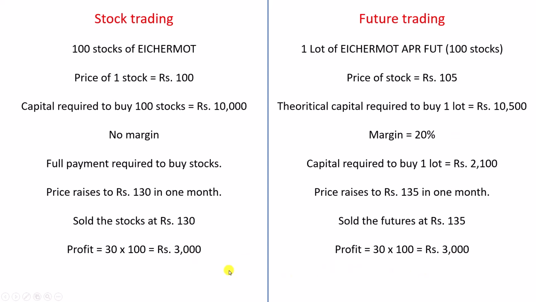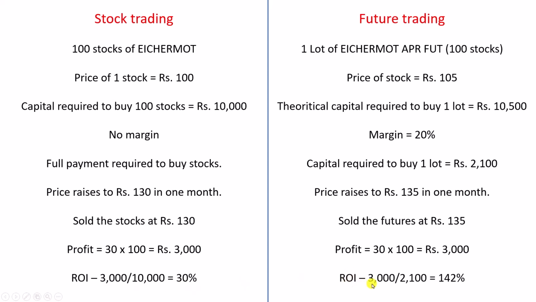But now let us see the return on investment. My return on investment is 30%. Since there is no margin, I invested the entire 10,000 rupees and got back 3,000 as profit, so 3,000 divided by 10,000 is 30%.